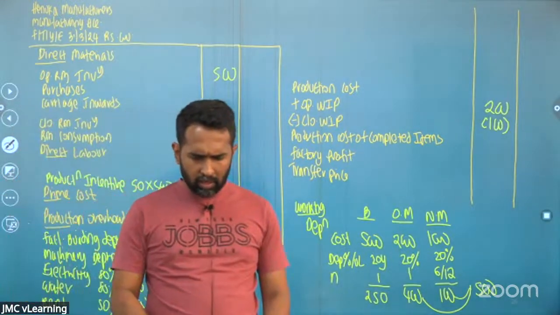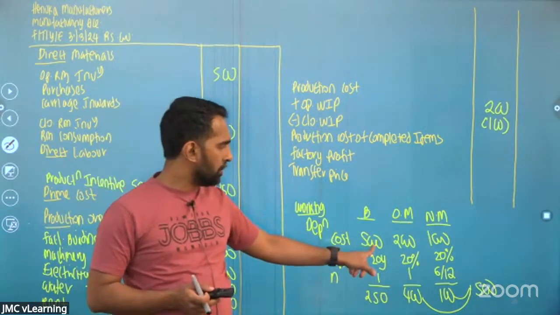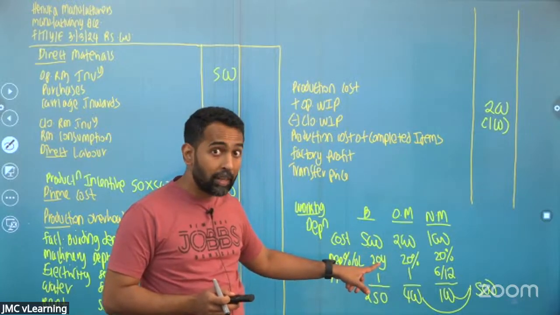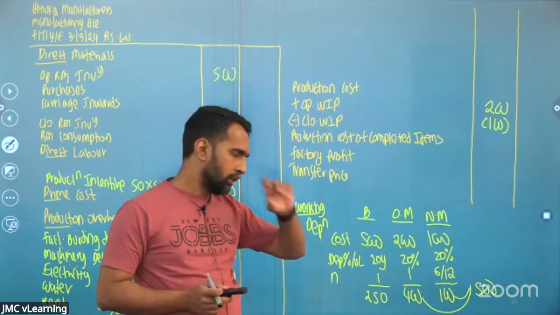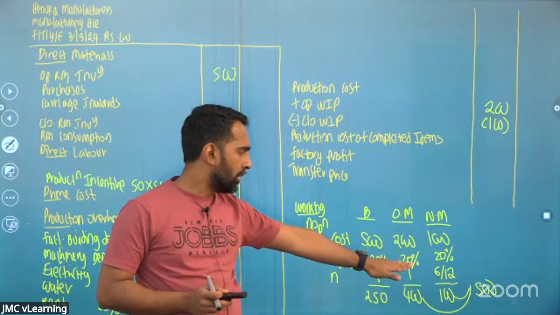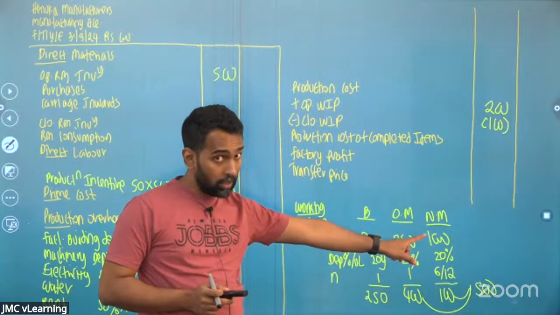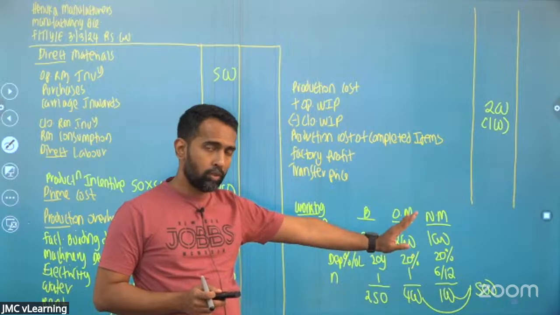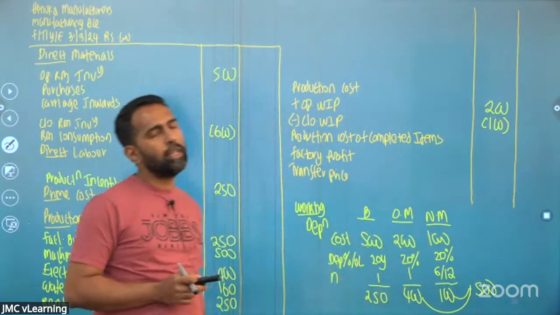Can you explain again how to get the depreciation, as I got locked out due to a signal issue? Right. Depreciation: the building has a cost of 5 million, I took that as 5,000. It should be depreciated over 20 years, so 5,000 divided by 20, 250. There are two machines. One is the old machine, which you have been using for the entire year. Machines are depreciated at 20%, so the old machine 2 million into 20%. But you purchased a new machine on 1st of October, so you utilized it only for 6 months. For the new machine, we are depreciating only 6 months.